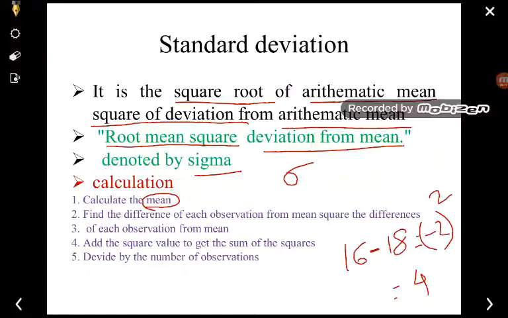Fourth point is that we add the square values to get the sum of the squares. Then we have to find the summation of all the square values, and then divide by the number of observations. So this is the procedure by which we calculate the standard deviation.